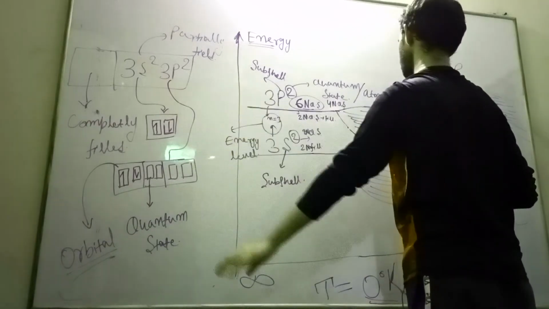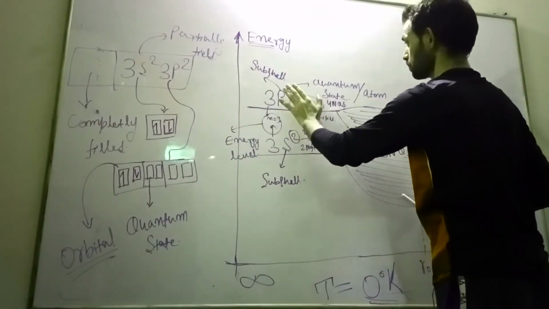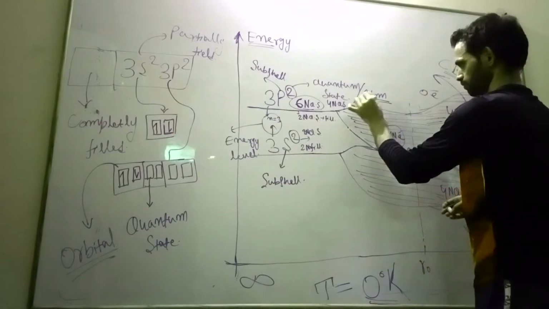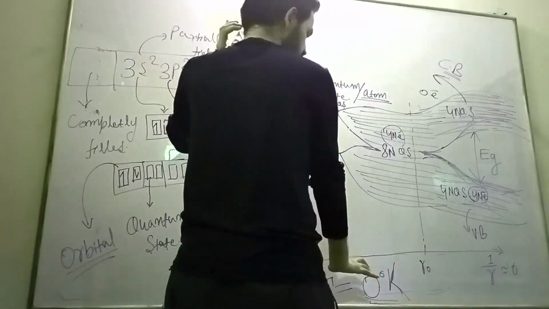So in case of silicon, for an atom, these are quantum states per atom. That's all. After that it will depend on temperature.